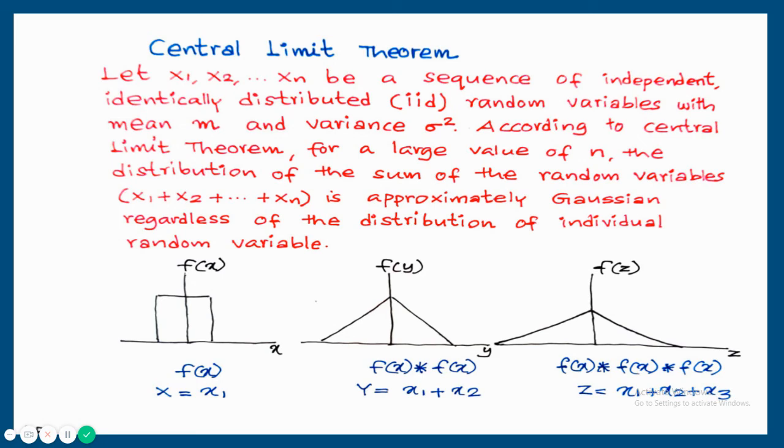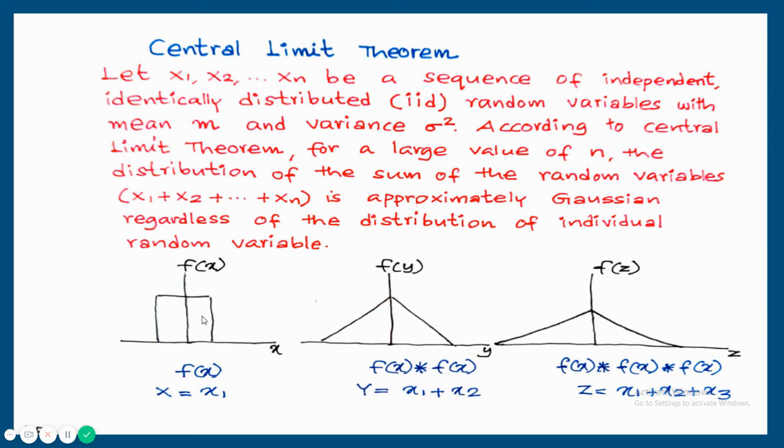So irrespective of the individual random variables' probability distribution, when you take the sum of a very large number of random variables and determine the probability distribution of that sum, it looks like a bell distribution, that is a normal or Gaussian probability distribution. That is according to the central limit theorem. I'm just showing an example here.